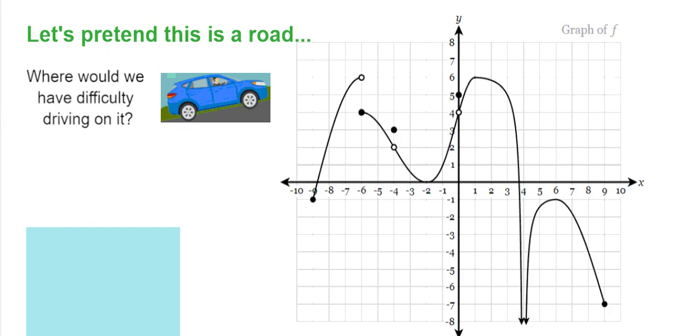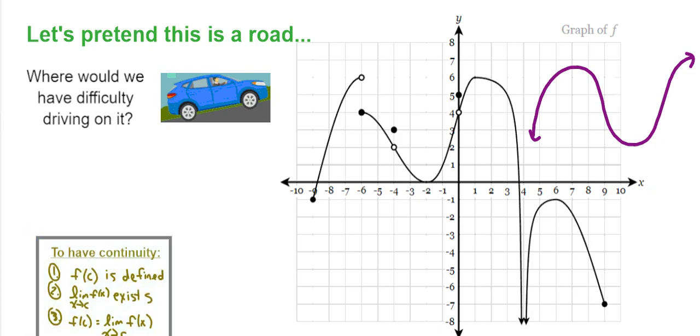So we know what the word continuous means. It means we have a curve, or whatever we have, like sine and cosine, they're continuous, right? There are no holes, no gaps, no falling off the cliff. And because we're doing calculus, there's an official way to talk about continuity. The first thing is that f of c has to be defined. So what does that mean, f of c has to be defined?